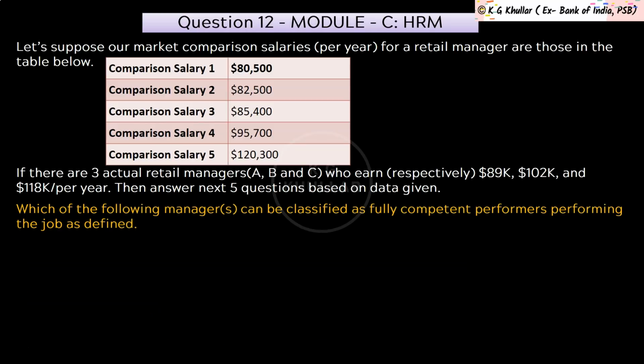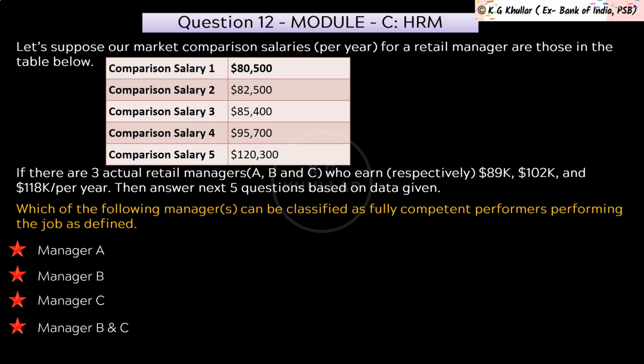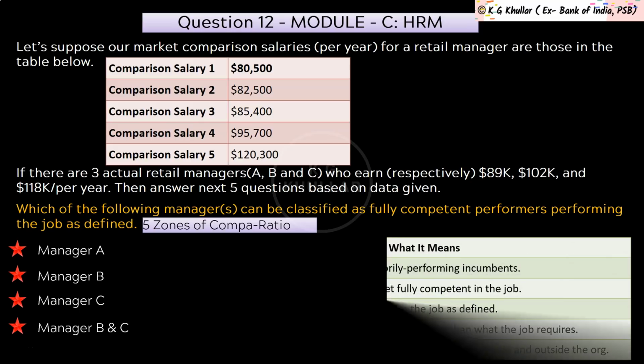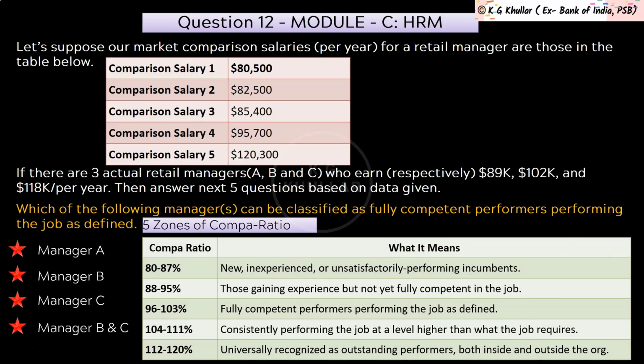Next question is, which of the following managers can be classified as fully competent performers performing the job as defined? And these options are given to you. Now friends, there is another interpretation of compa ratio which is different from what we saw in the previous question. So in this interpretation, there are usually 5 zones of compa ratio, and each of these zones is associated with a predefined level of performance. Now a commonly accepted range of compa ratios is 80% to 120%, which is divided into 5 zones.